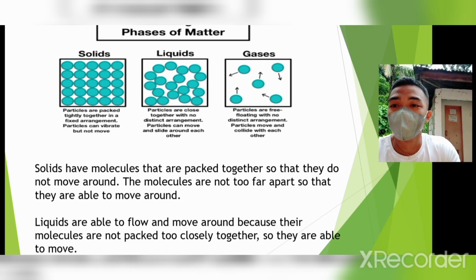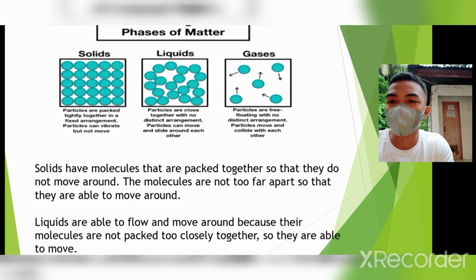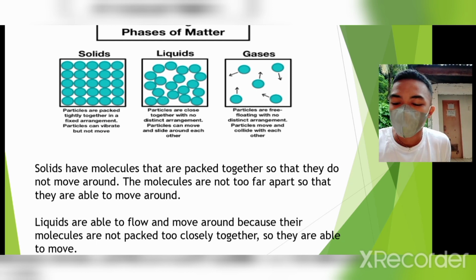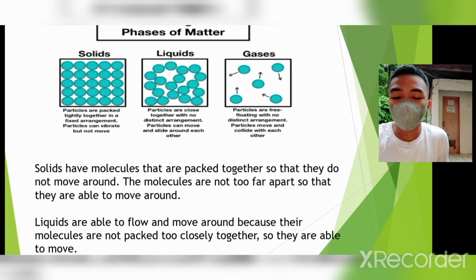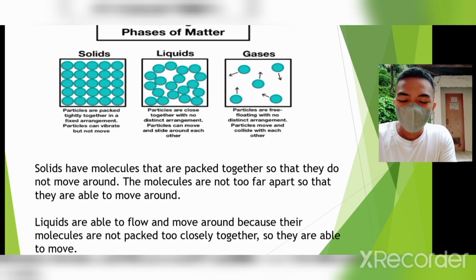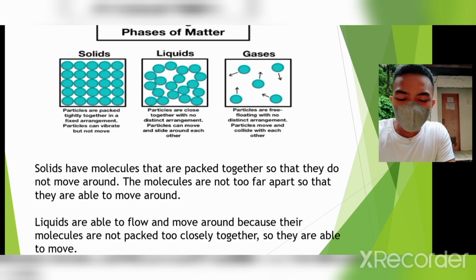So, particle arrangement in phases of matter. There's a solid, liquid, and gas. Solid particles are packed tightly together in a fixed arrangement. Particles can vibrate but not move. Liquid particles are close together with no distinct arrangement. Particles can move and glide around each other.